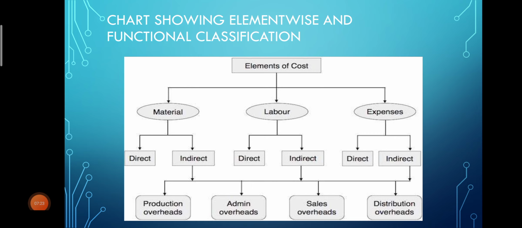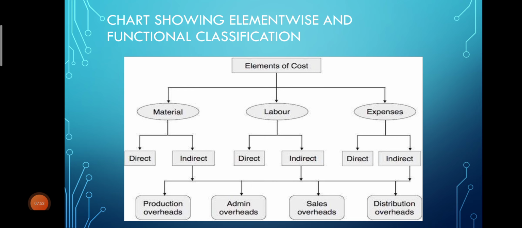So remember, overheads are nothing but indirect expenses. These indirect expenses are classified into production overheads, administrative overheads, sales overheads and distribution overheads. Is that clear? Okay, so these overheads we have seen under functional wise classification of elements of cost.